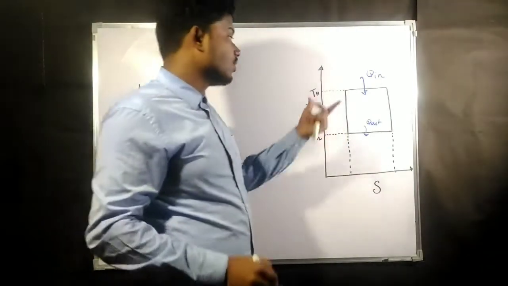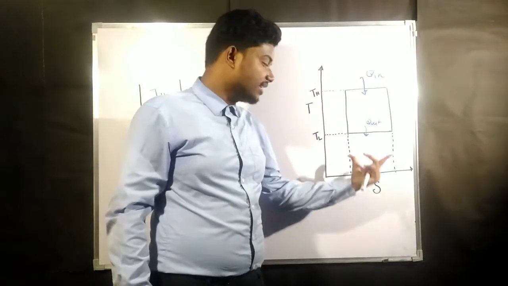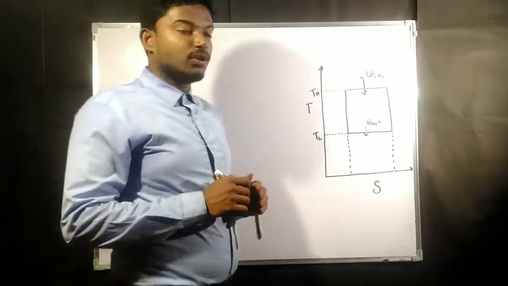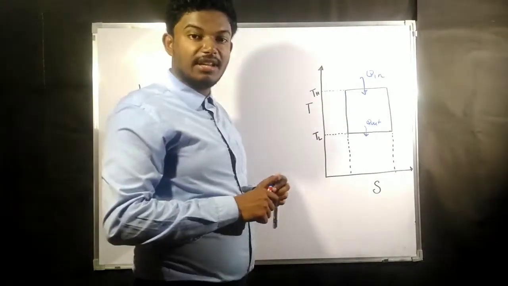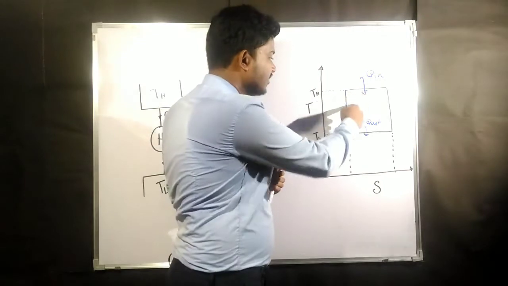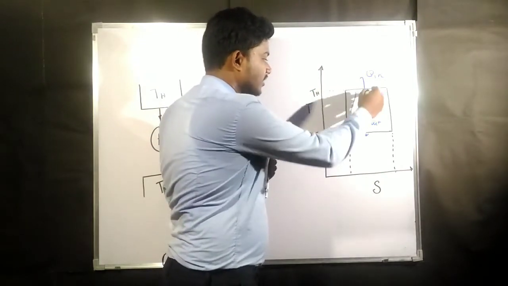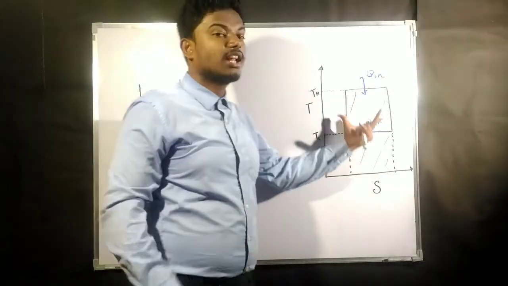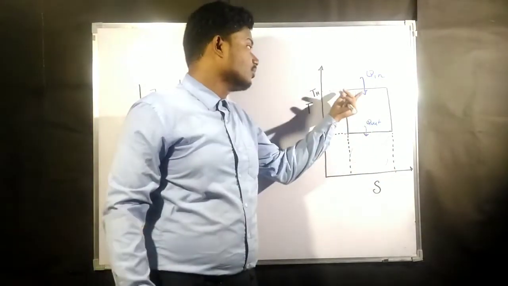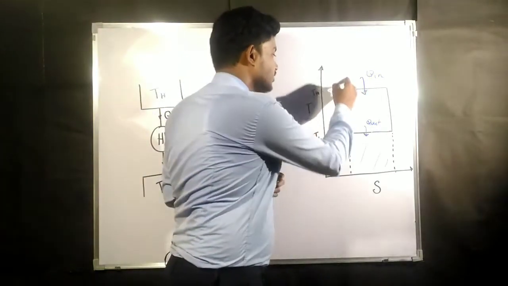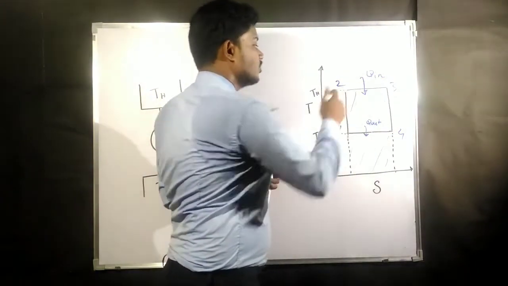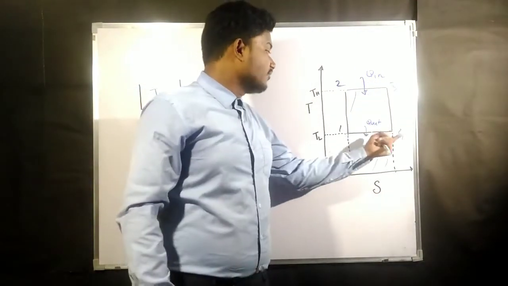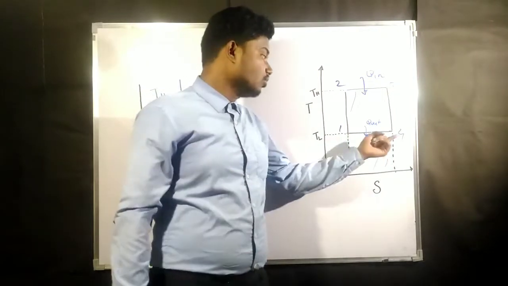And in the TS diagram, whatever the curve is, if you project it directly on the entropy axis, this is going to give you the amount of heat transfer. That means the total amount of heat you are giving as input is going to be the area under this curve when projected on the entropy axis. If you number the states, then from process 2 to 3 this is the amount of heat which you are giving, and from 4 to 1 heat gets rejected.